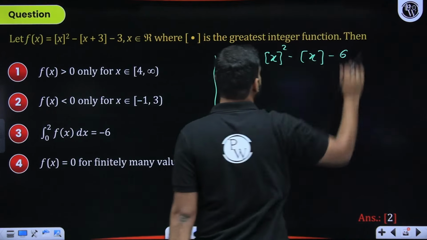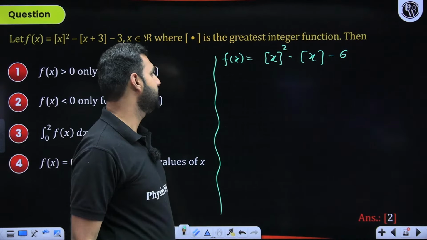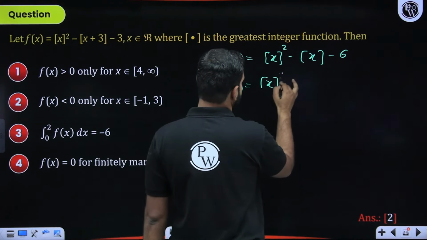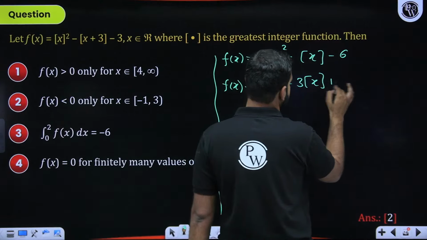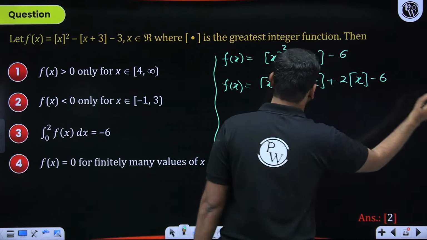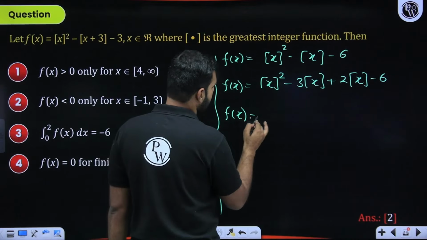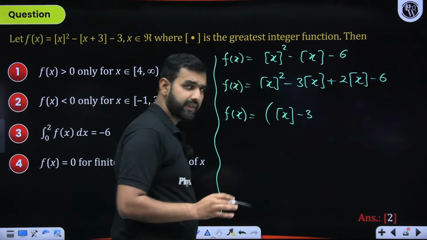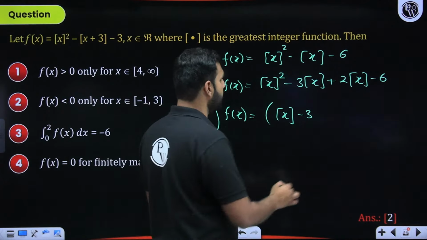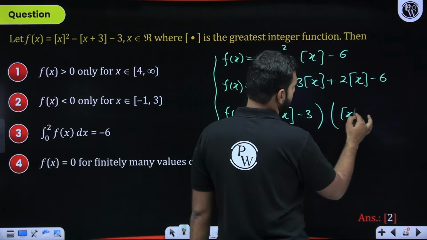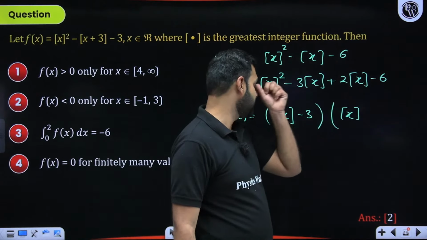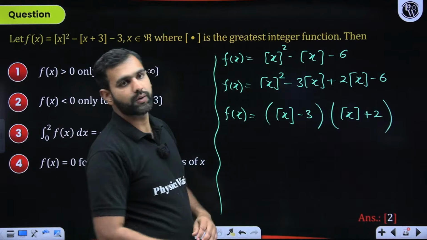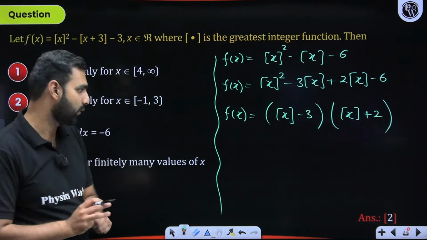So here, if I use splitting the middle term, can I convert this minus 3 into plus 2 minus 3? That will do the job. So I can write this f(x) as [x]^2 minus 3 times [x] plus 2 times [x] minus 6. Are you understanding it? So f(x) here becomes what? First factor will be [x] minus 3. Did you get that? If I have taken [x] common, and there, when you take [x] common to make it [x] minus 3, I'll take plus 2 common. Give me a quick confirmation. Did you understand this? How did I factorize it? Are you all there listening, watching and understanding it?